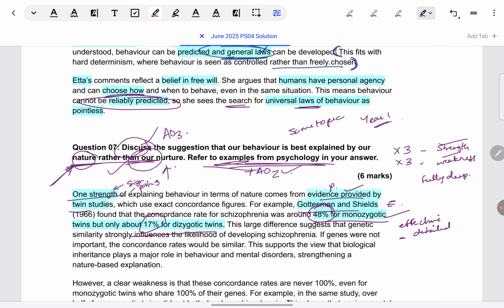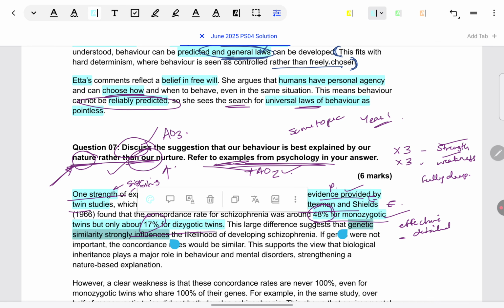Okay, so we saw the point: a strength is evidence. Evidence or example for it is the Gottesman and Shields exact concordance rates found. Now, why is this a strength? So, in PEEL format, coming to explanation: because genetic similarity is greater in monozygotic rather than dizygotic twins.